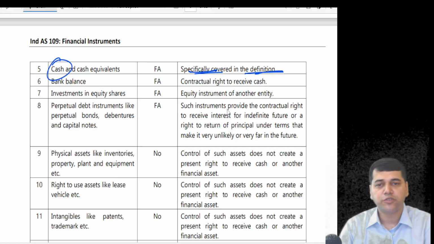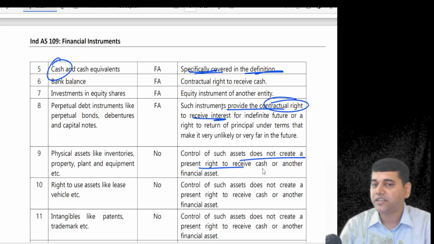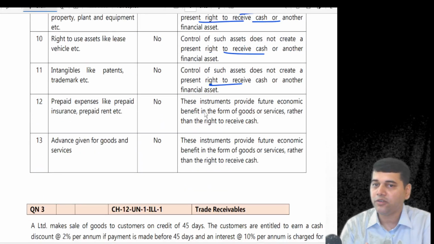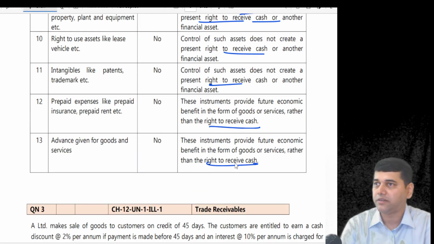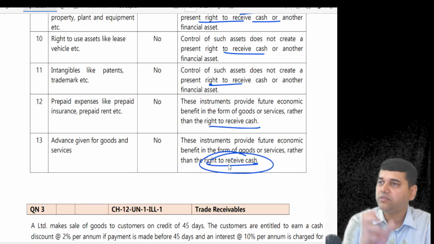Now, a perpetual debt instrument provides a contractual right to receive the interest forever. An asset is not going to create a present right to receive the cash. Present right to receive the cash. Right to receive the cash. Followed? Right to receive the cash. See the keyword. You use your own language. Language is not a problem there, but your language should have these keywords.